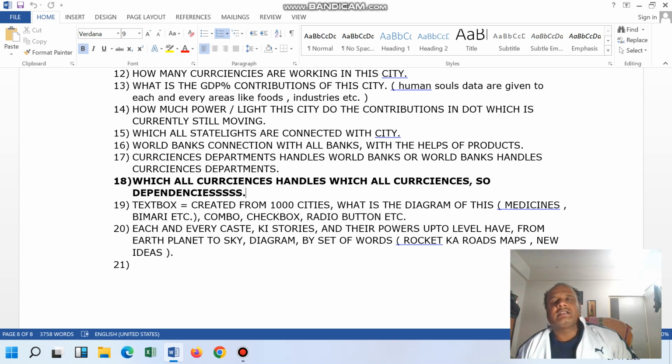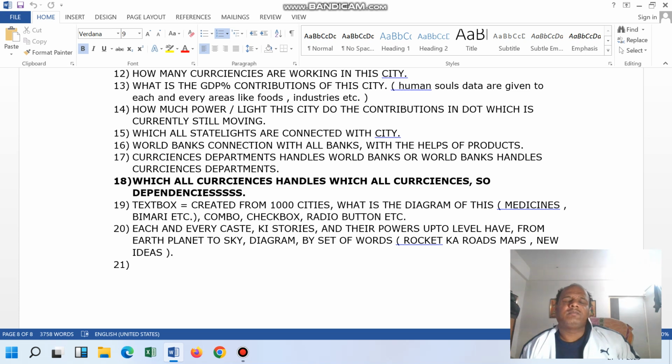Then another example, we will see in detail what actually this is. Another person told, do you know how Apple is created? Apple, the software company, how it creates. So just see how the software companies are connected with the currency departments, and the chemical industry connected with the software departments. Like this, he told, do you know?